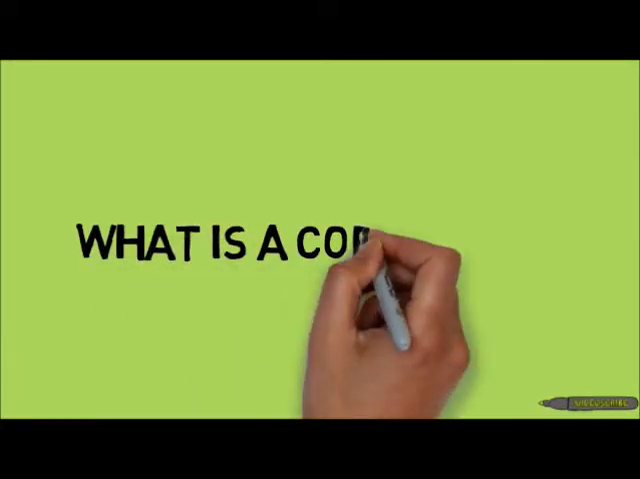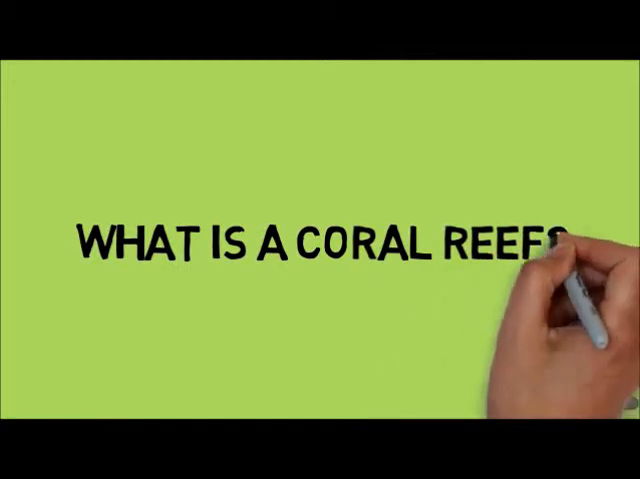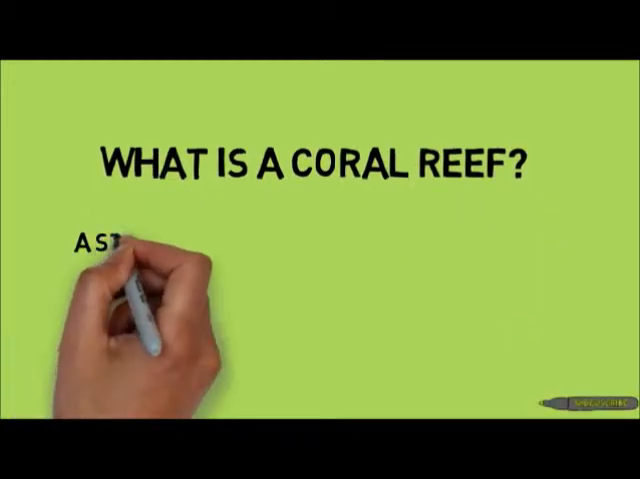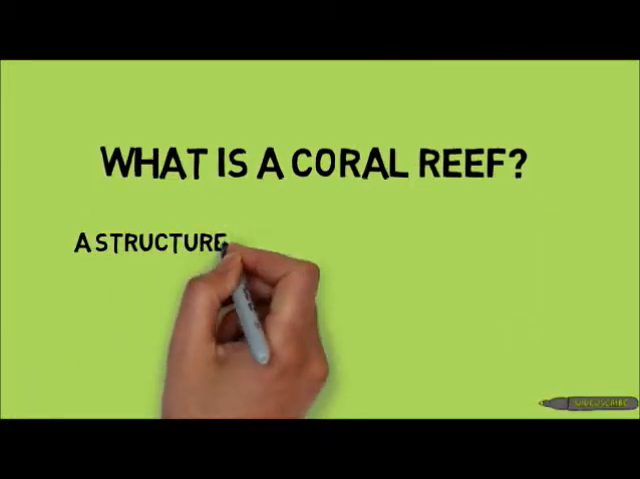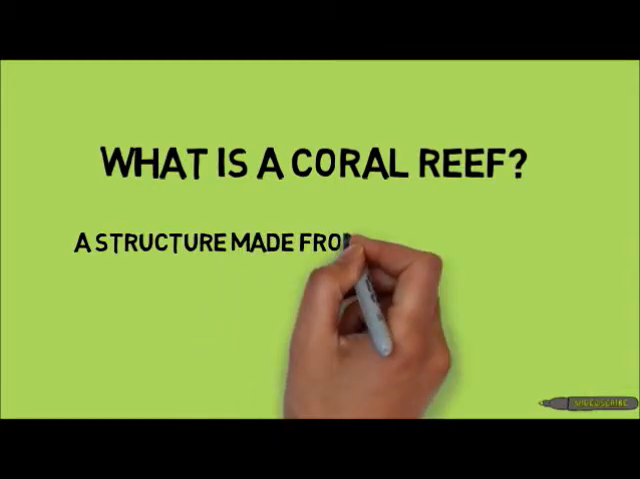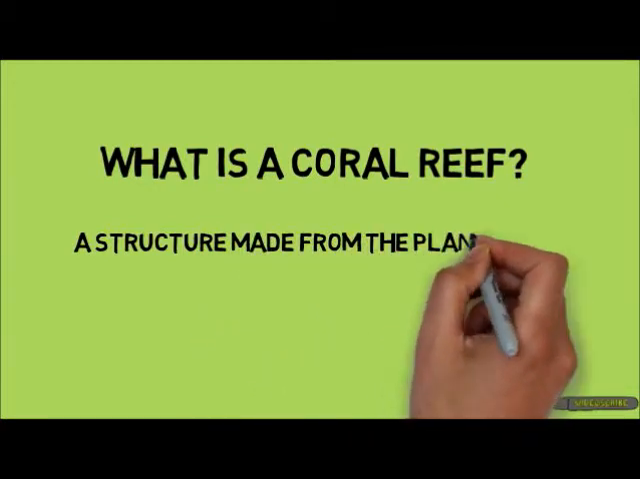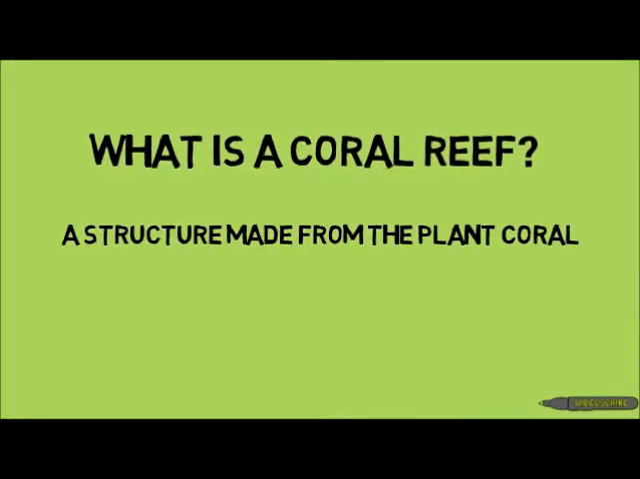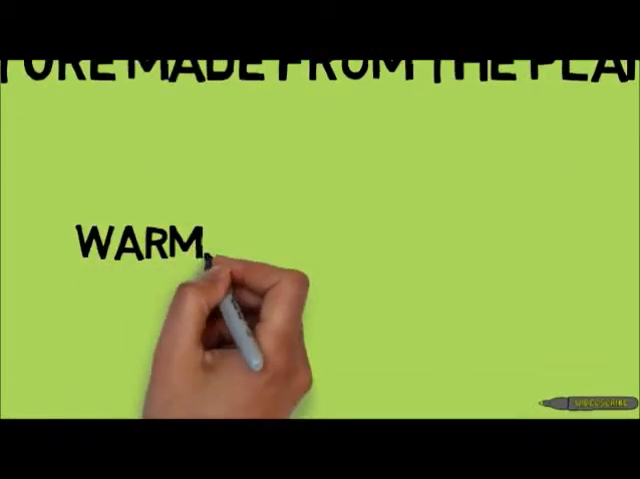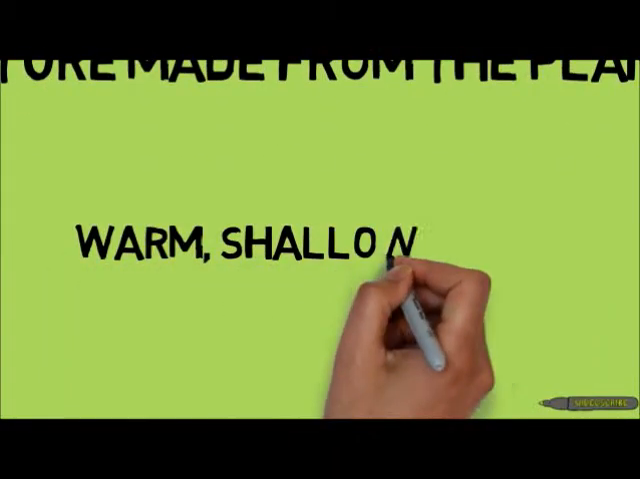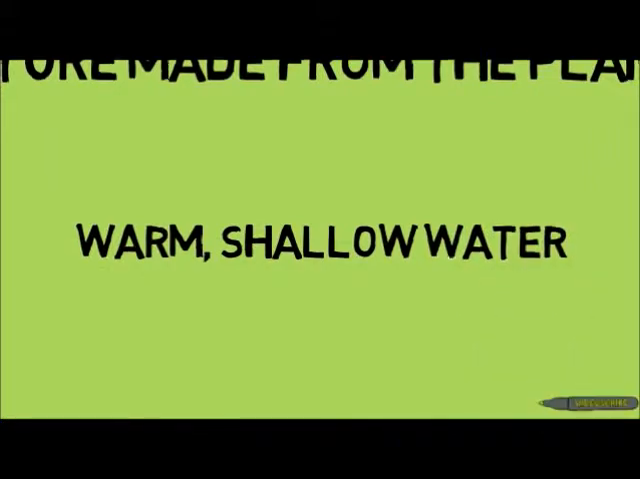Moving on to the next type of marine ecosystem, coral reefs are structures developed over long periods of time by the plant coral and the calcium carbonate produced by this plant. Coral reefs are found in warm, shallow, and clear water. 25% of marine species can be found in coral reefs, making them some of the most diverse ecosystems in the world.